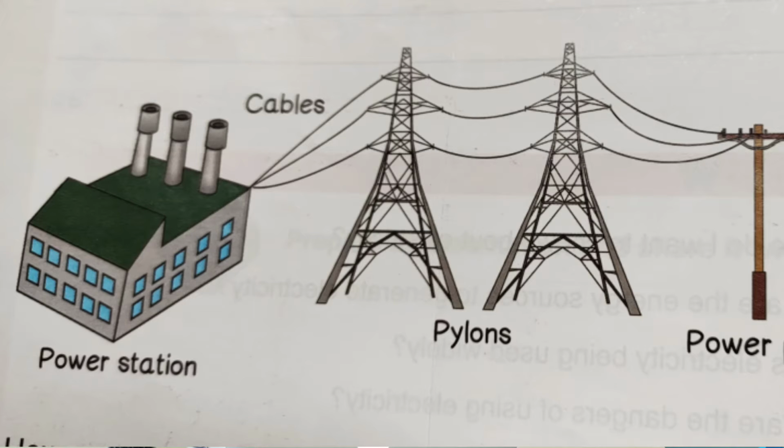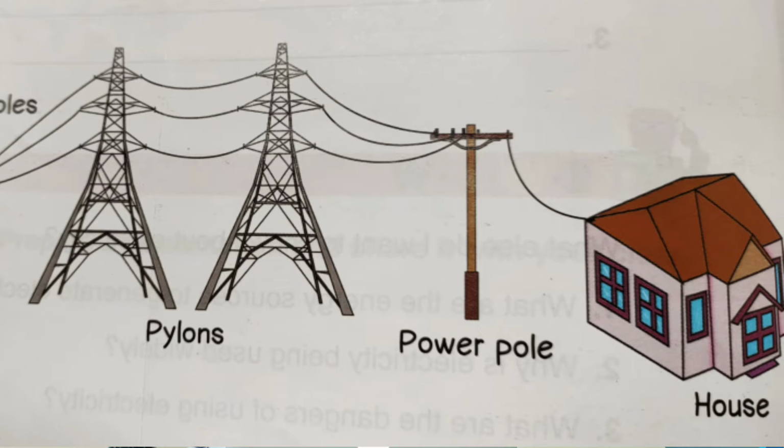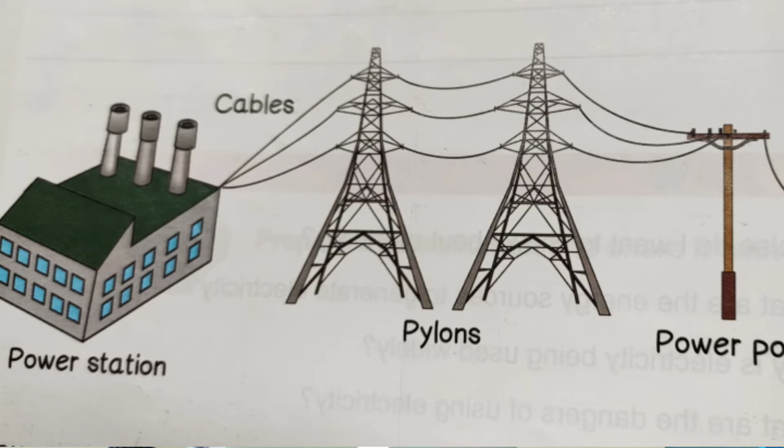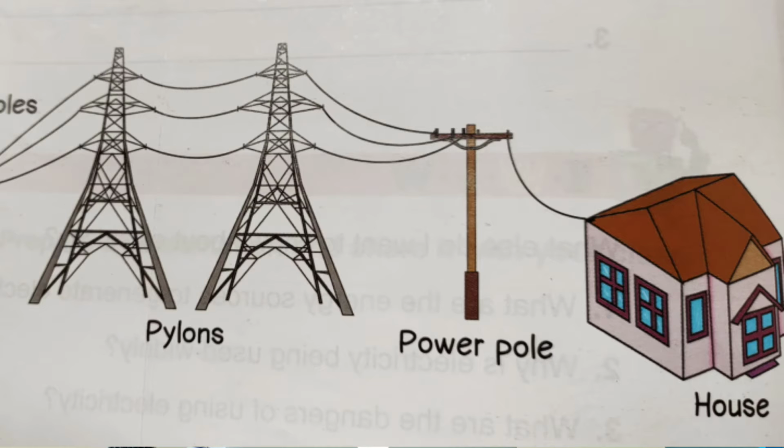From the power station, cables go to pylons, and after the pylons proceed to power poles and to the houses, factories and schools. That's why now we have electricity. And a lot of that we are using right now.